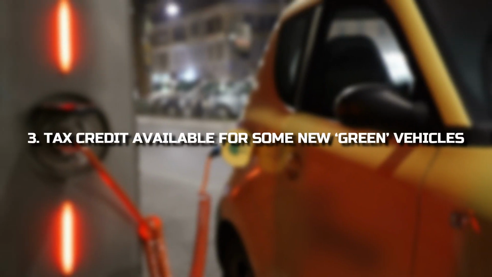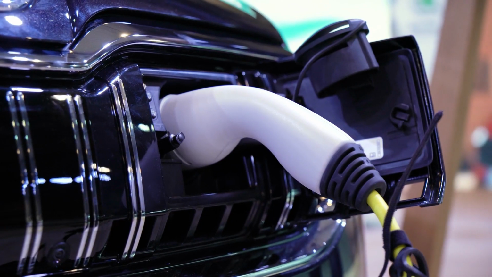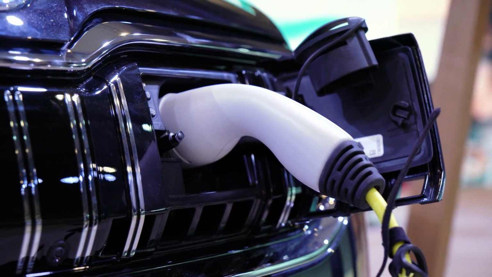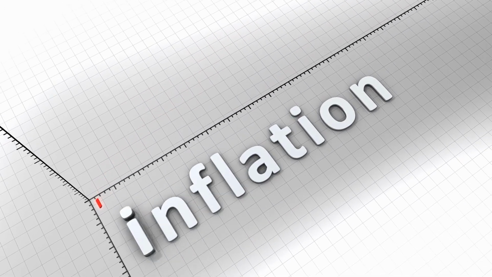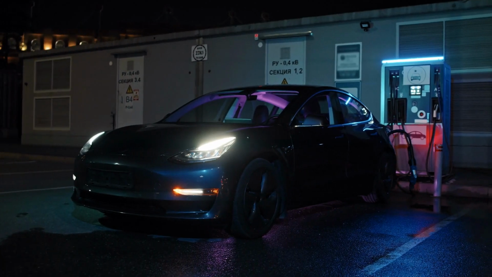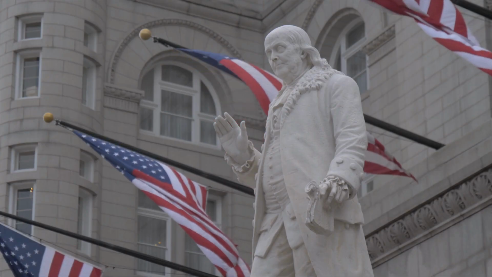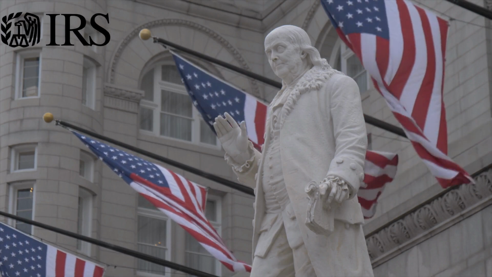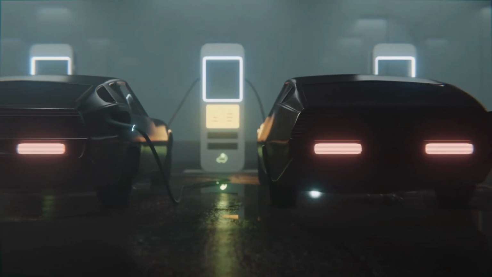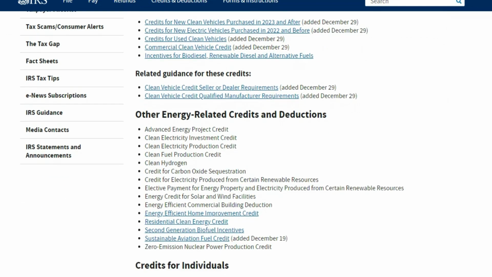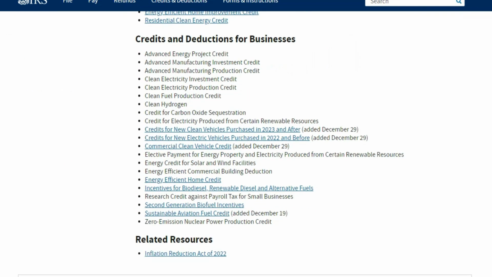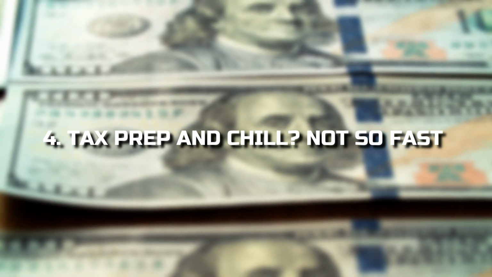3. Tax credit available for some new green vehicles. If you purchased a new electric vehicle after August 16, 2022, when the Inflation Reduction Act of 2022 was enacted, a tax credit is available for qualifying vehicles for which final assembly occurred in North America, according to the IRS. If you purchased an electric vehicle prior to that date, check the IRS's website or with your tax preparer to determine eligibility.